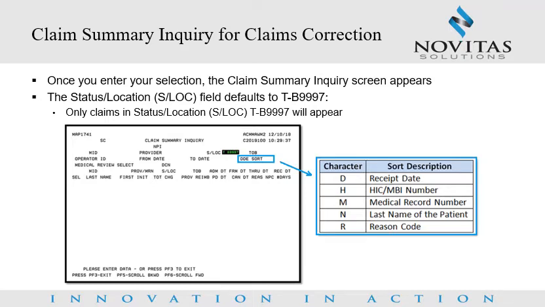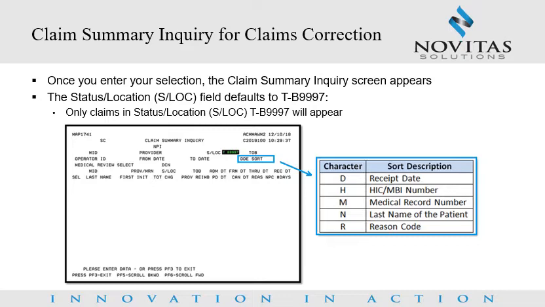The type of bill will default to 13, but you want to search for claims that may be under a 12 or 14 type of bill. To change the type of bill, simply position your cursor on the type of bill field, key the appropriate information, and press Enter. Any claims with the specified type of bill in status location T B9997 will appear.